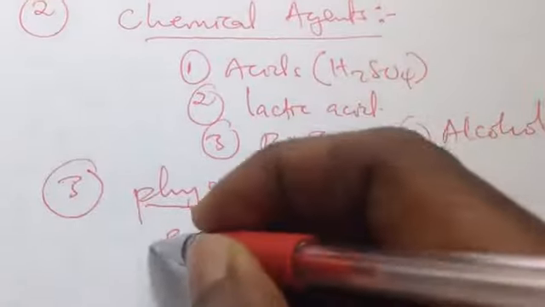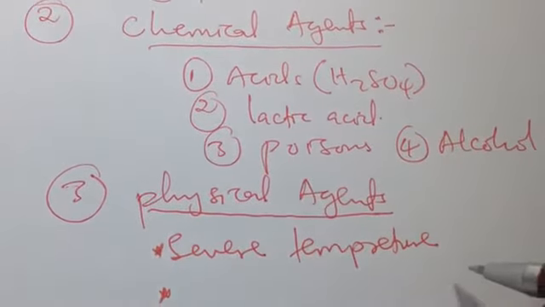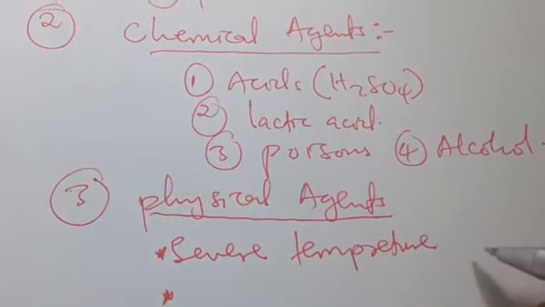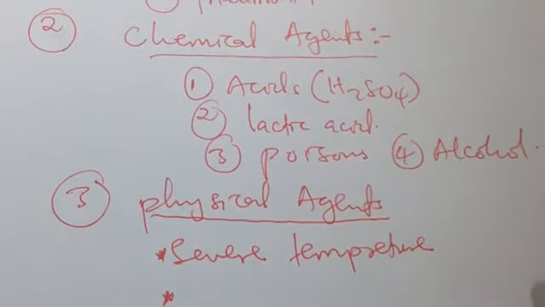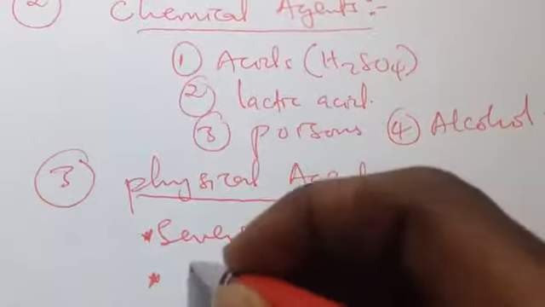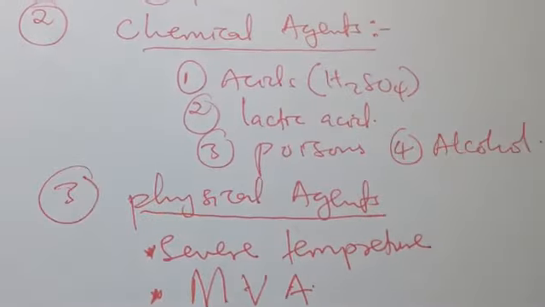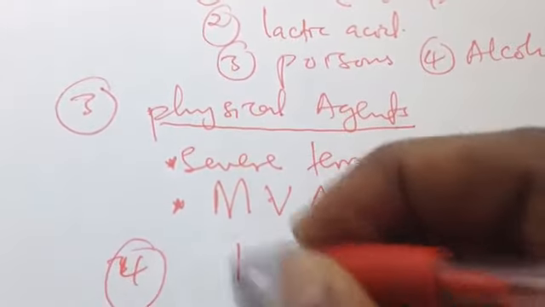Severe temperature can cause hypothermia, and hypothermia can damage cells, because severe temperature of our body can lead to decreased function of some enzymes, which can lead to cell injury. A motor vehicle accident is also a physical agent. And also, number four, infections.